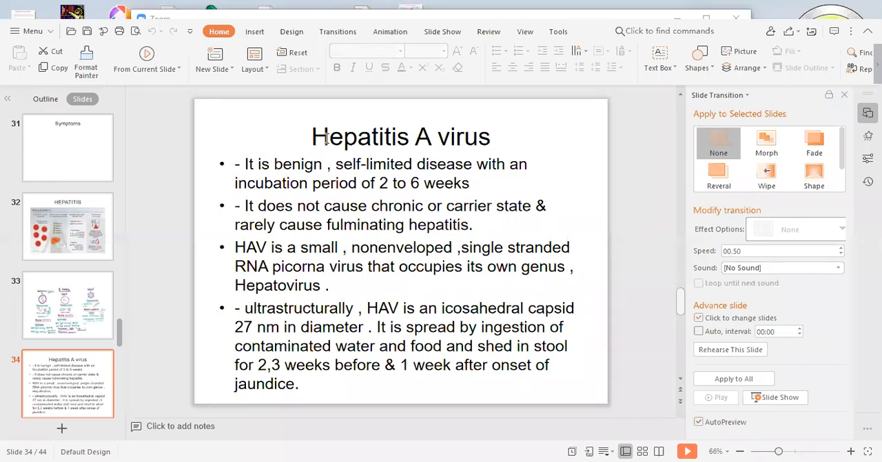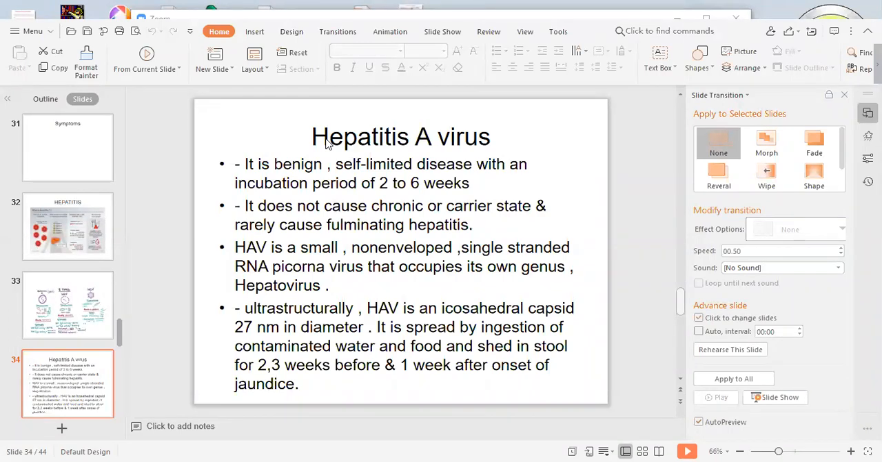HAV occurs throughout the world and is endemic in countries with substandard hygiene and sanitization. So the population there may have detectable anti-HAV antibodies at a young age, at the age of 10 years.